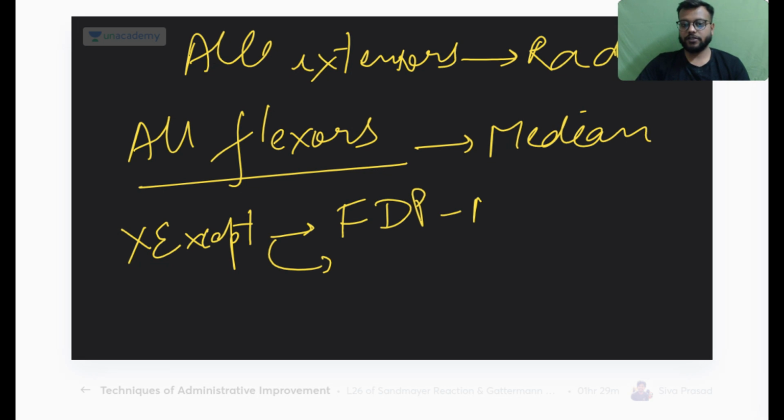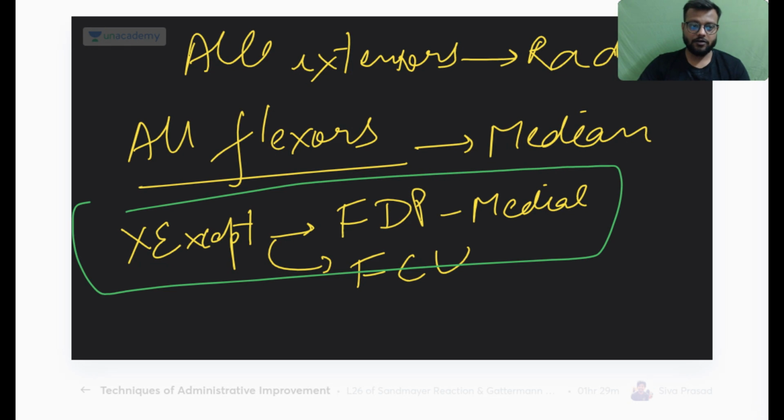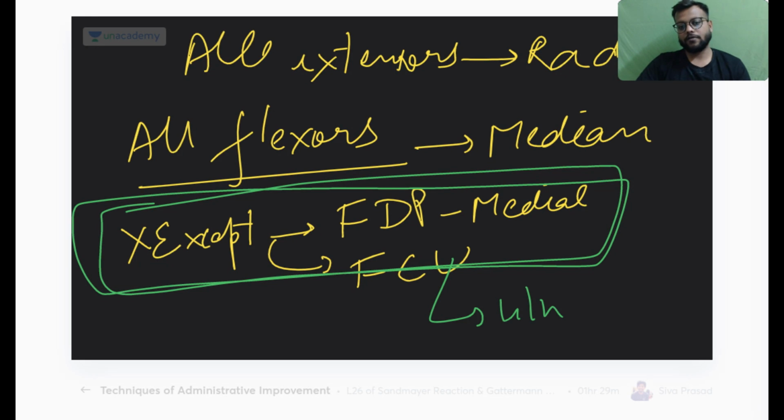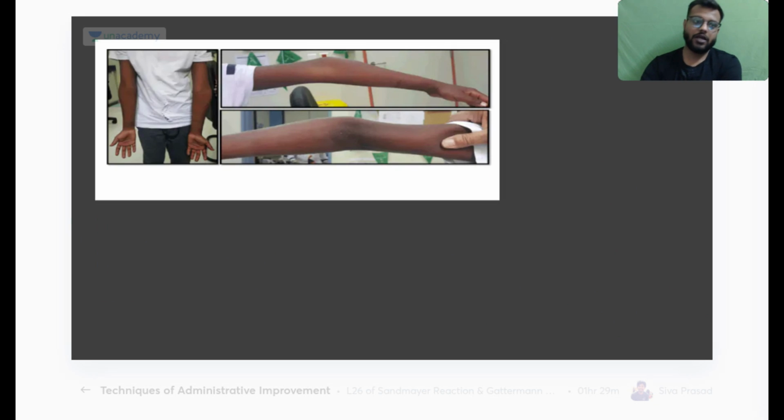First is the medial part of flexor digitorum profundus and flexor carpi ulnaris. These two are supplied by the ulnar nerve. Okay, so remember this, this is very very important. And in median nerve injury you will have the pointing index or the Ochsner's clasp sign.